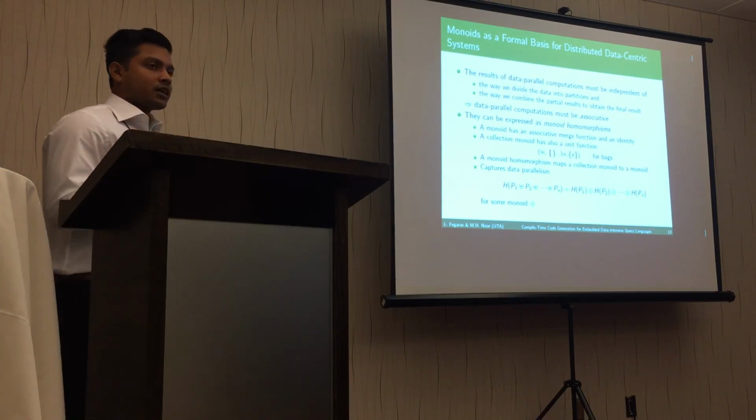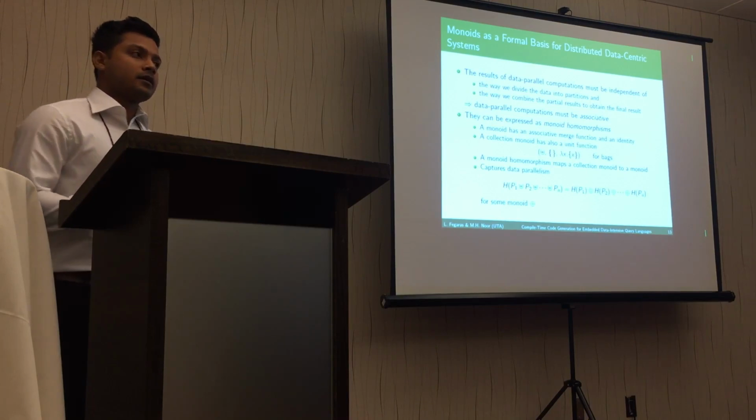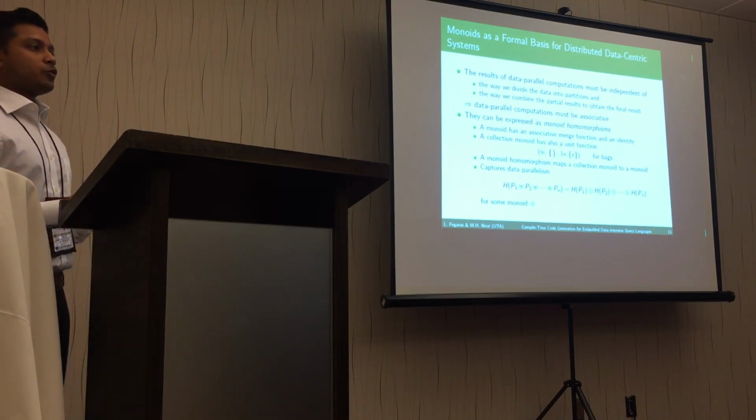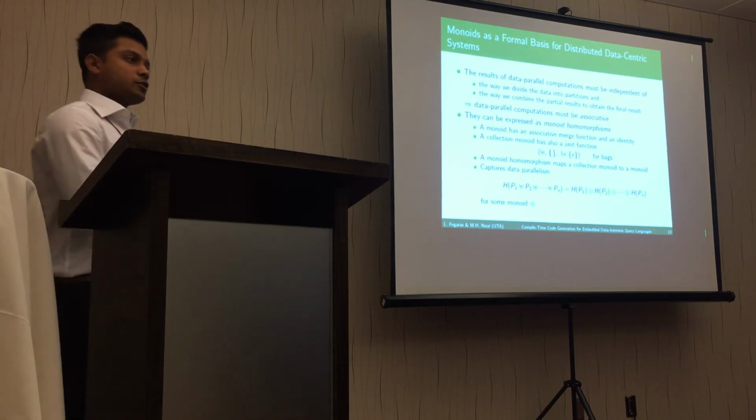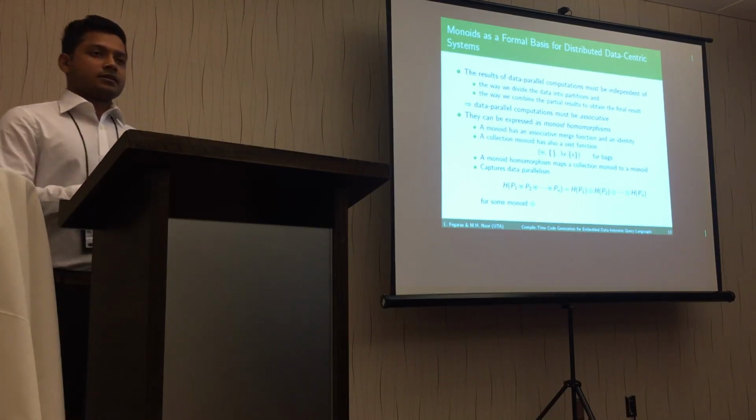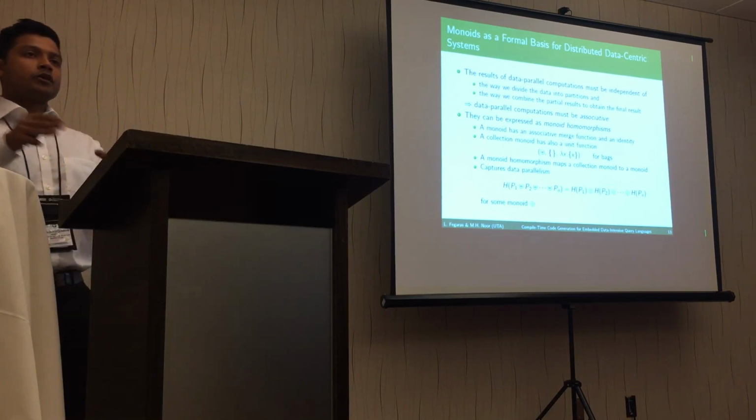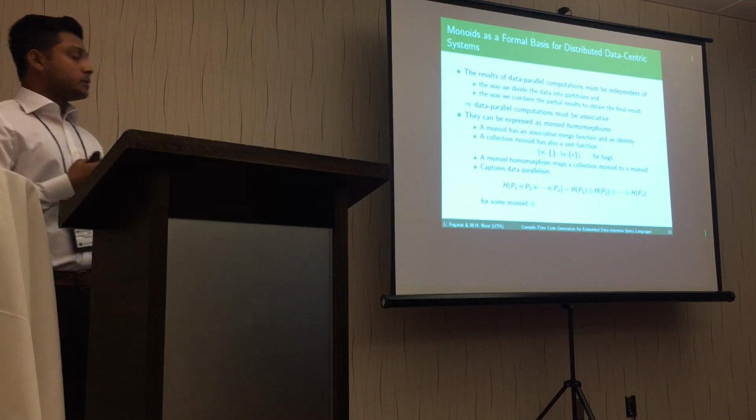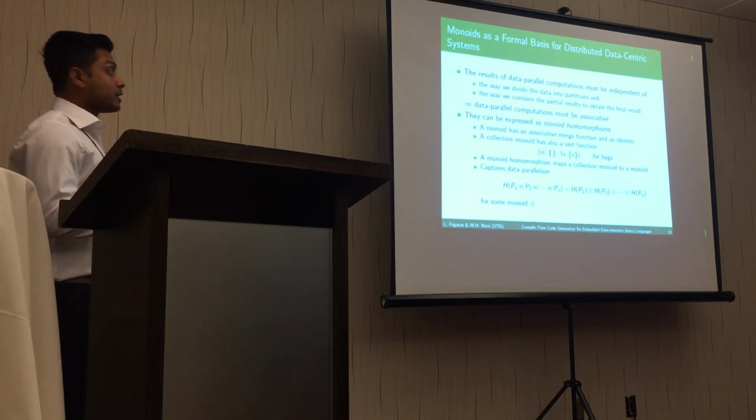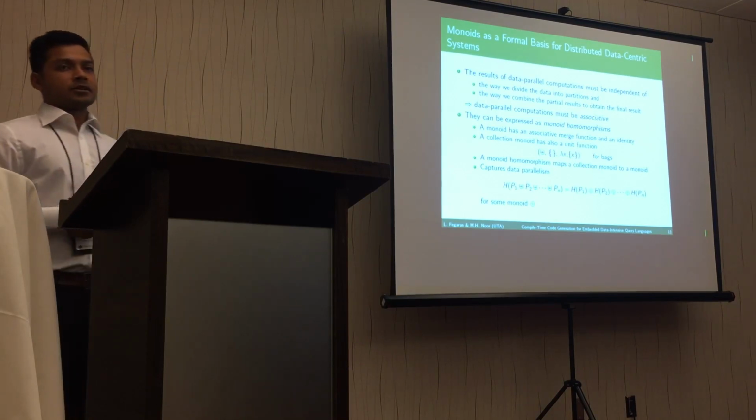So the formal basis of DIQL is monoid homomorphism. It is important to achieve data parallelism, because in data parallelism we divide the data into multiple partitions, and then we do computations on those partitions, and then we combine the result. So in order to make the result independent of the way we divide the data and combine the results, the computation must be associative. So that's why we need monoid homomorphism to express data parallel operations.